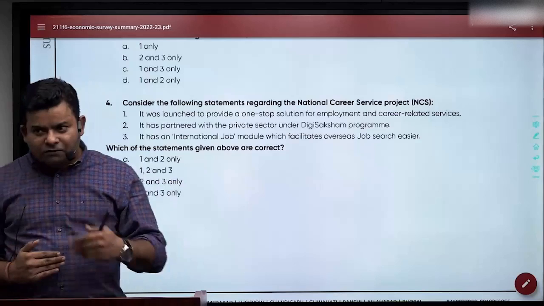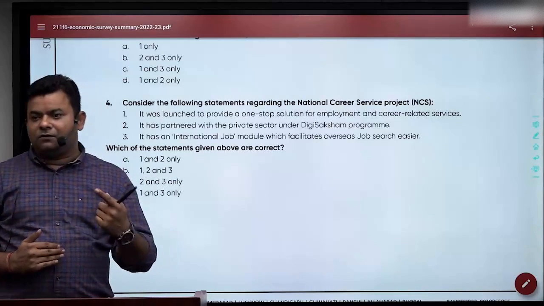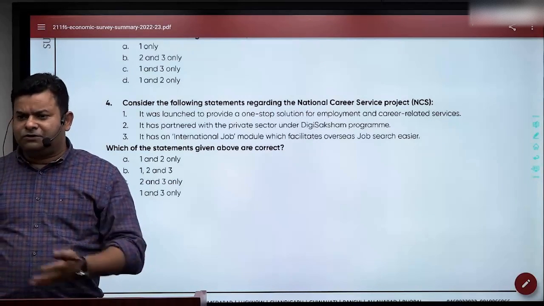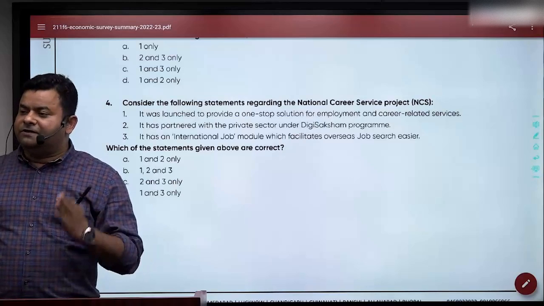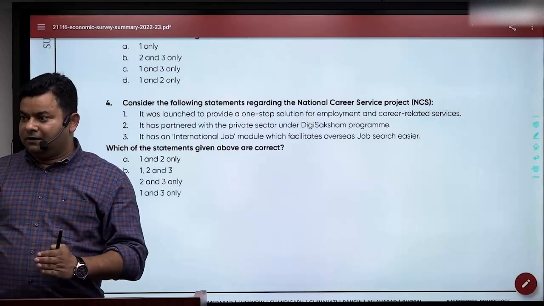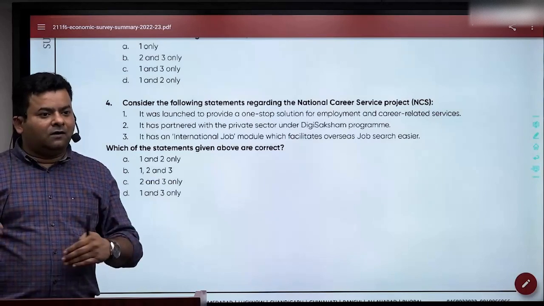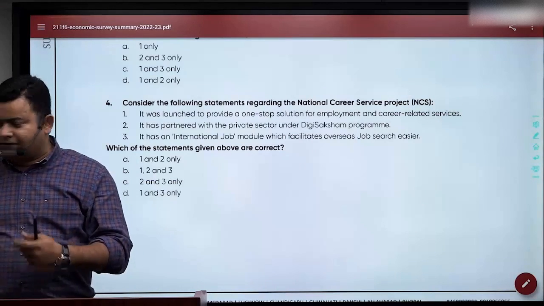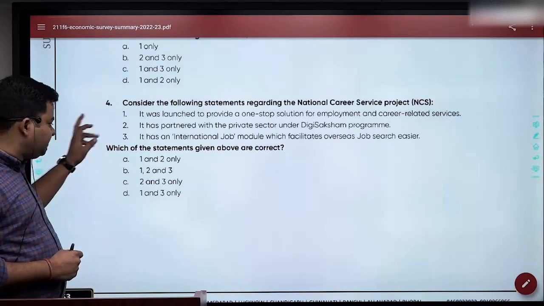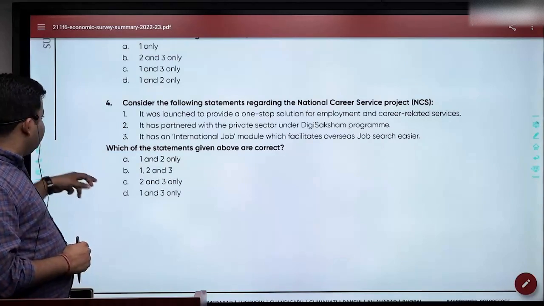And that's why, looking into the question, you should try to figure out. And that's why I'm sure you have heard almost every selected candidate saying this: previous question papers are your anchor. This is where you start knowing what kind of questions they can focus upon. So all the statements are correct here. So B would be the answer.